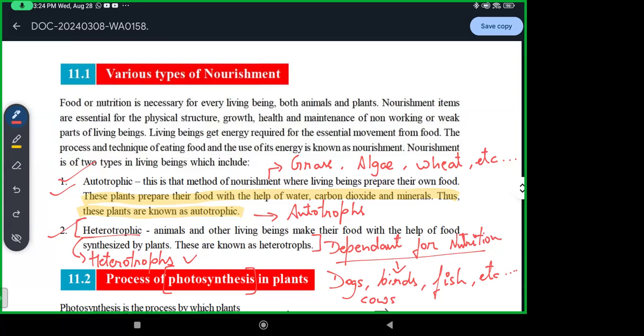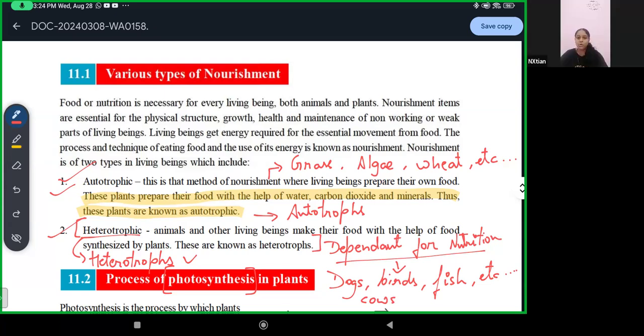So those are the different types of autotrophic and heterotrophic organisms.